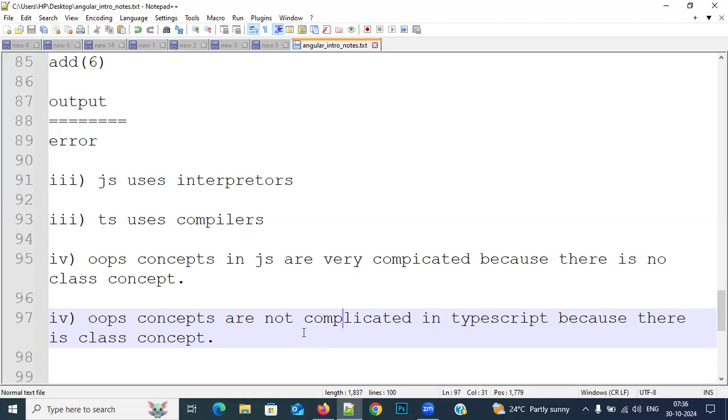Then what happens? If you make a mistake in any one of these functions, it will throw errors. And whenever you get errors, we need to identify the problem and refer to all the functions. It will take a lot of time and it is very complicated as well. Why? Because there is no class concept in JavaScript. But if you observe TypeScript, there is a beautiful feature called class. Then what happens? We can declare a class.